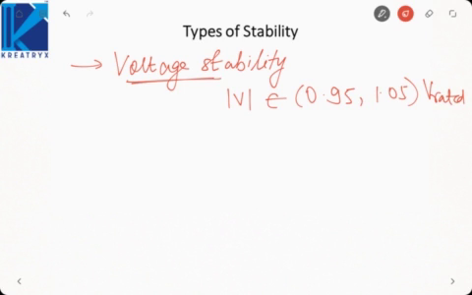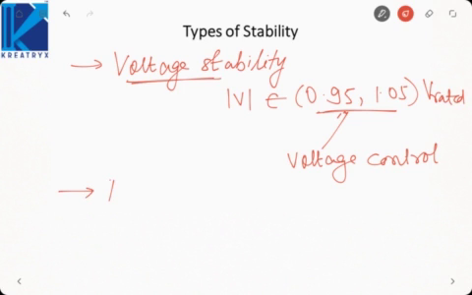Voltage at any bus must be controlled within this limit, and to control the voltage we use the voltage control techniques that we looked at earlier. There, by using reactive power compensation, we try to reduce the under voltages and over voltages. That is, for under voltages we used a shunt capacitor, and for over voltages we used a shunt reactor.